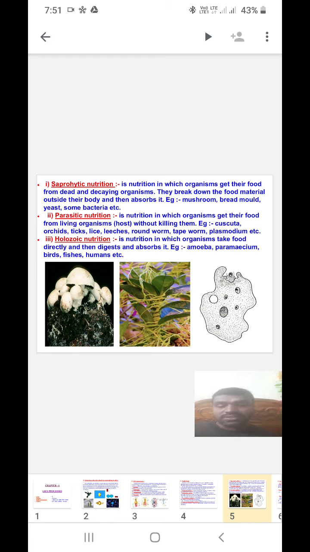The second one is parasitic nutrition. Parasitic nutrition is nutrition in which organisms get their food from living organisms.